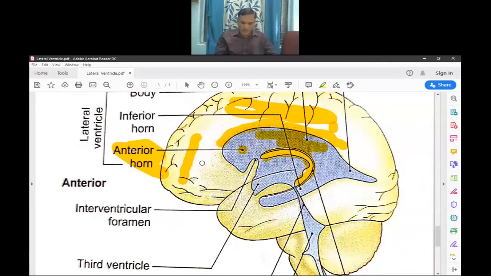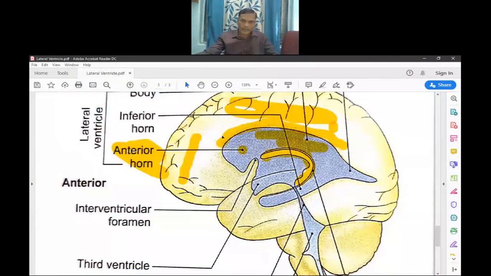Now the boundaries of the anterior horn: there are the anterior boundary, roof, floor and medial wall. Anteriorly, this is the corpus callosum, and this is the central part or body of the corpus callosum.